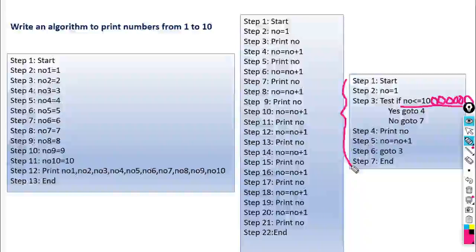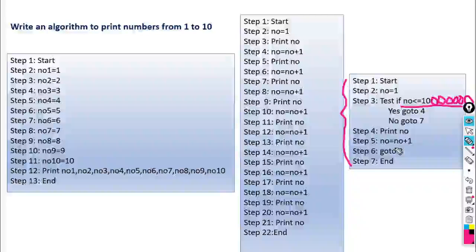Only 7 steps are there, and by using this loop technique we can print numbers in any range. We can change the upper bound, we can change the lower bound, and we can print the numbers between the lower value and the upper value.